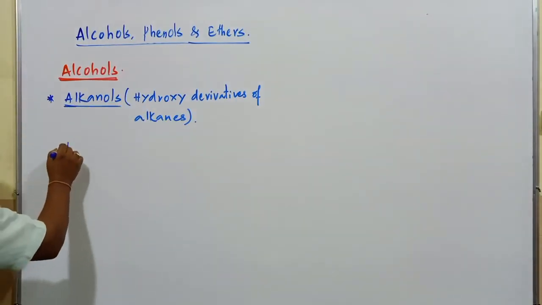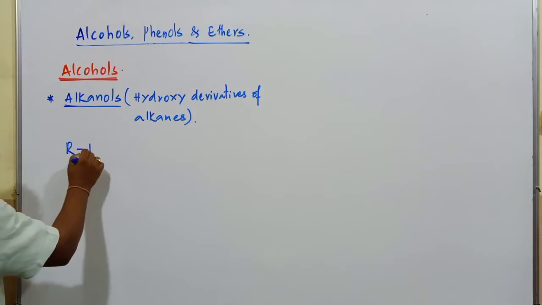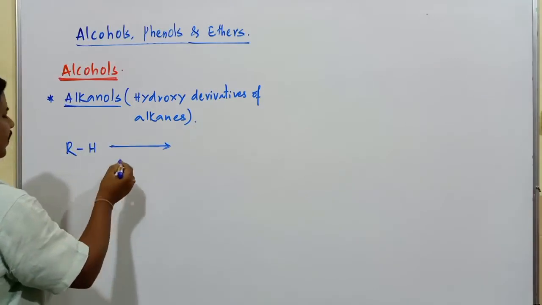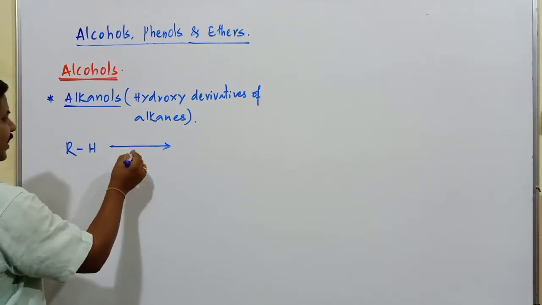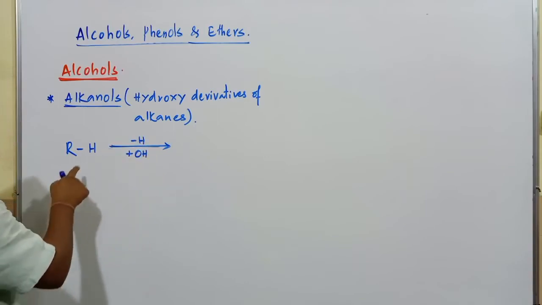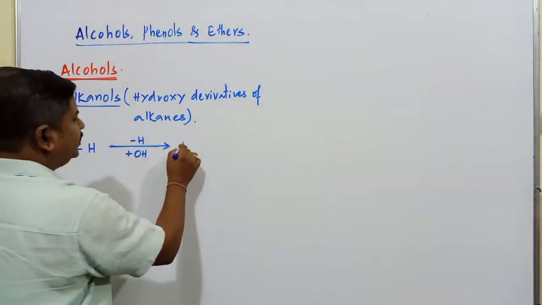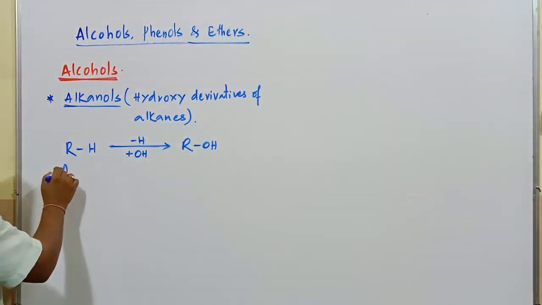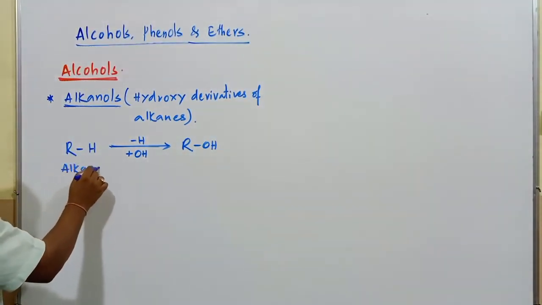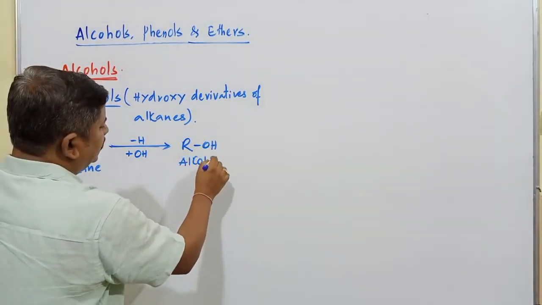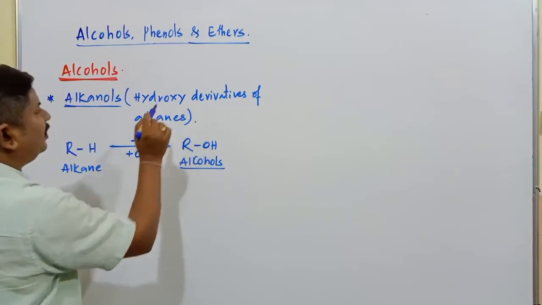An alkane compound is generally represented by RH. When a hydrogen is replaced by an OH group, that is plus OH and minus H, this converts into ROH. Now the first compound is referred to as an alkane and these compounds are called alcohols.